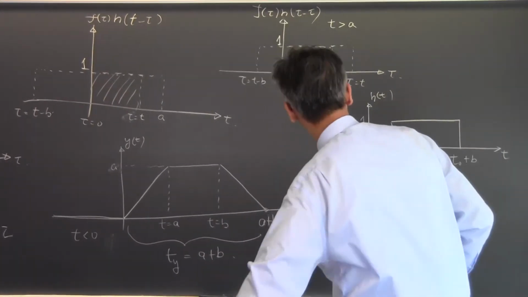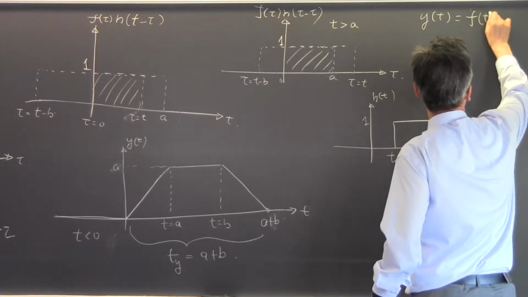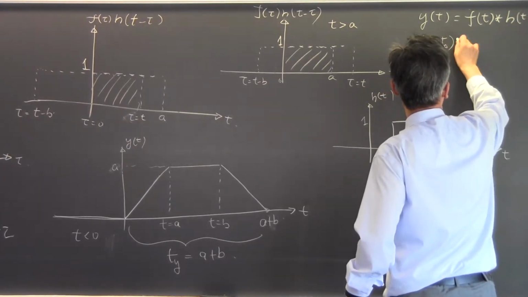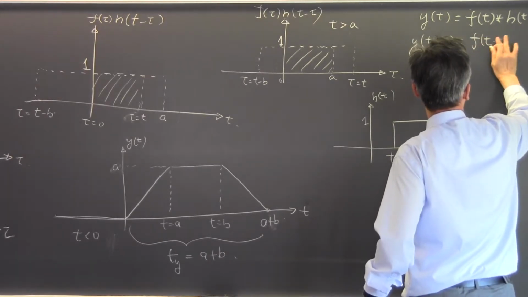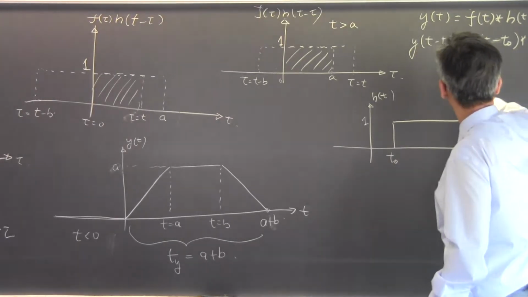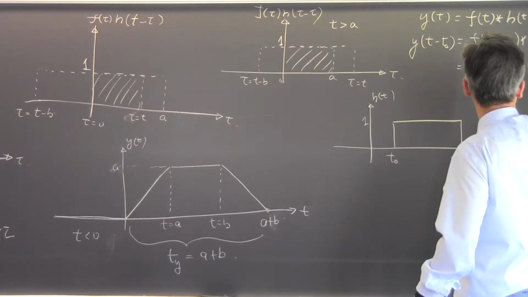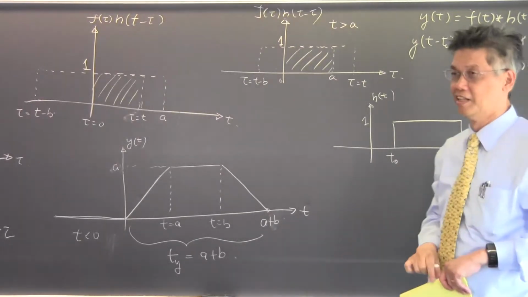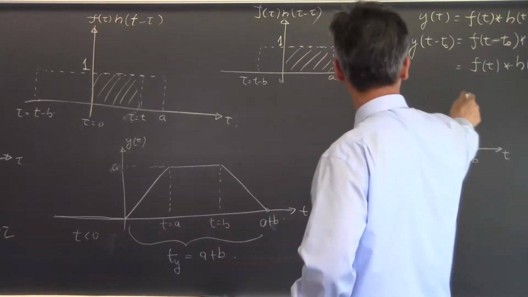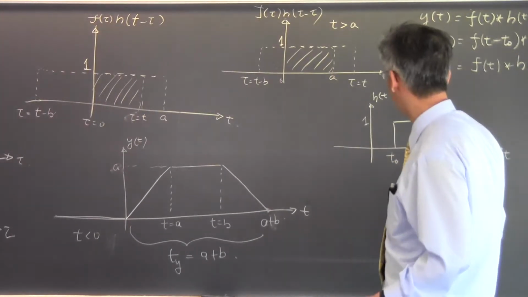And remember that we have this property that if y of t is f of t convolving with h of t, then y of t minus t naught is just a time delay version of this convolving with that. It can be either one. It doesn't matter which one you pick. Convolution is not biased, and it works on either one of them. And so when you have one of these functions delayed, the output will be delayed by the same amount. And you can see this pictorially, can't you?